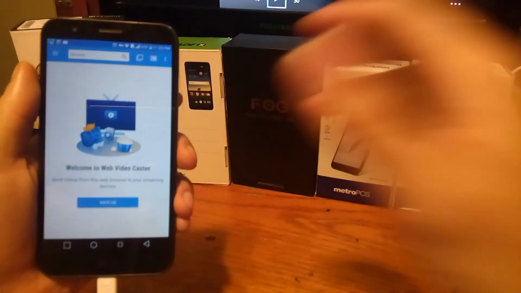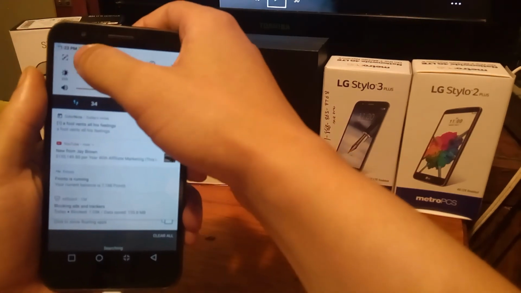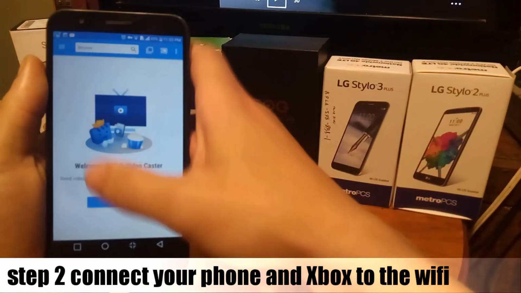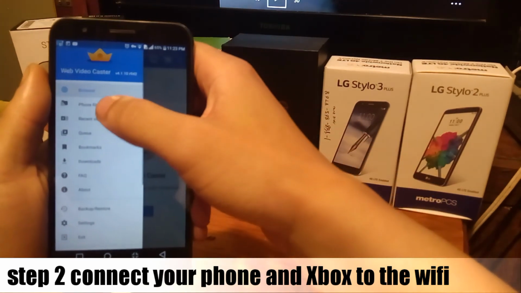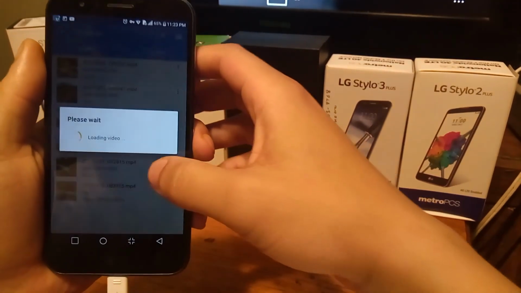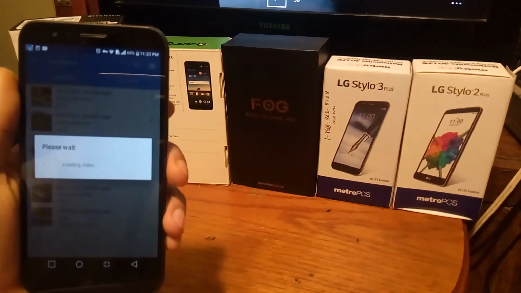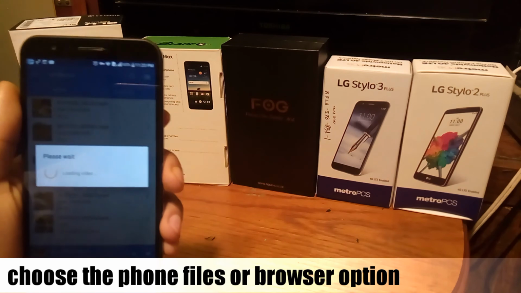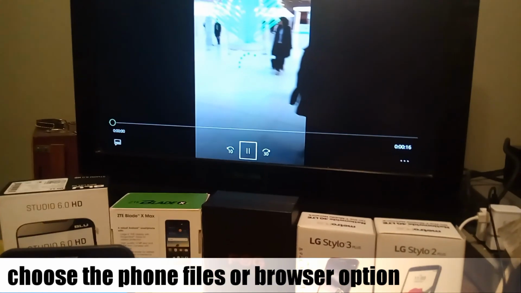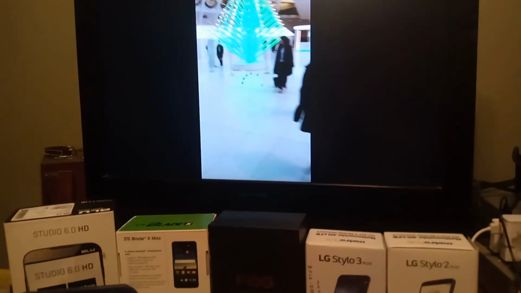So after it's been connected to the Xbox, you definitely connect the Wi-Fi on your phone with the Wi-Fi and the Xbox. After you connect it to Wi-Fi and the Xbox, you can go to your phone files. When you go to your phone files, all you have to do is press that start button right there, and you see the video start to load up on your phone. When it starts to load up on your phone, it's going to start to load up on your TV. When it loads up on your TV, you get the content directly to the TV.